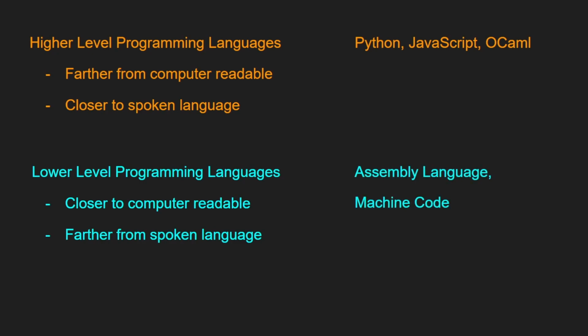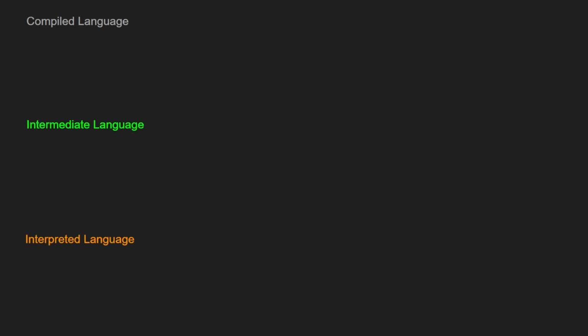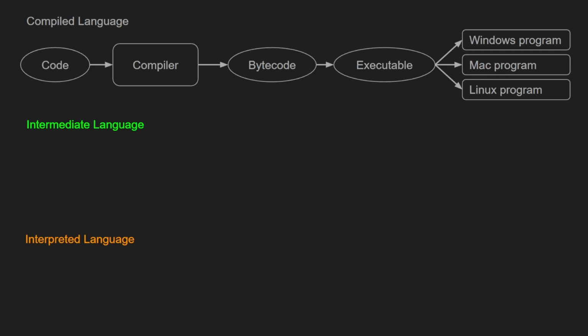Now, when you write code in a higher-level programming language, something normally needs to happen to make that code usable by the computer. In a programming language like OCaml or C++, which would be considered compiled languages, a compiler is used to transform the code into something called bytecode, which is machine code that can be understood by the computer. And then that bytecode is linked together to make a native executable, or a complete program for a specific operating system. This executable is then run on the kind of computer that it's designed for at a later time.